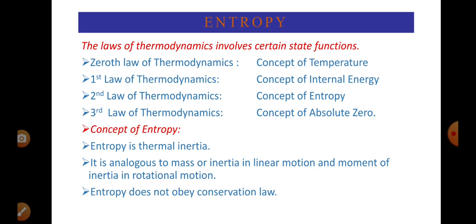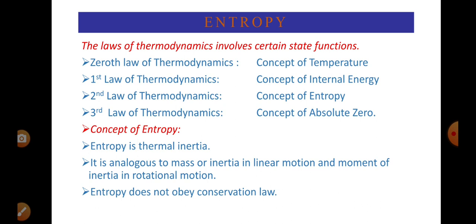The zeroth law of thermodynamics gives the concept of temperature. The first law gives the concept of internal energy. The second law gives the concept of entropy. The third law gives the concept of absolute zero, or the impossibility of reaching absolute zero, the coldest temperature.